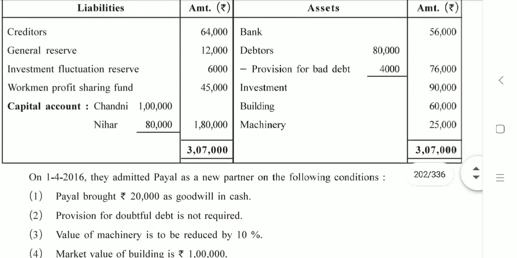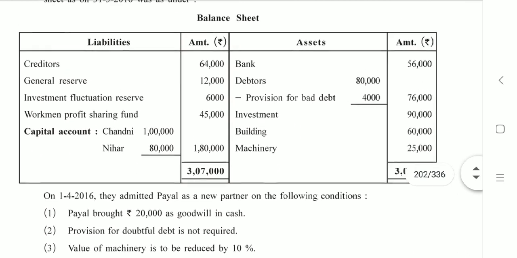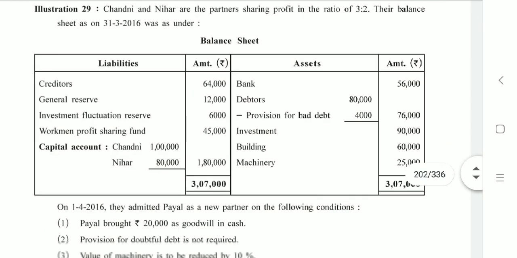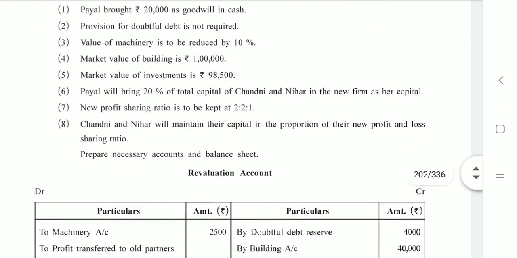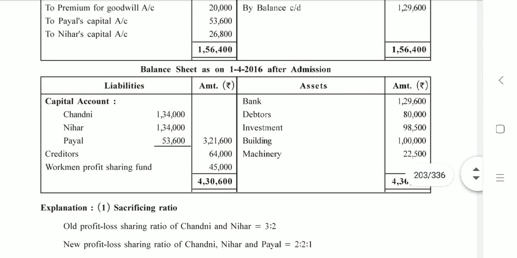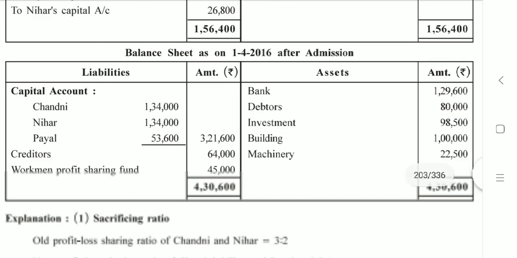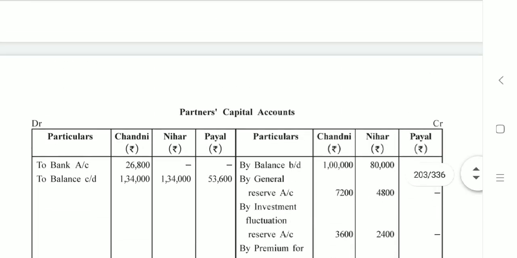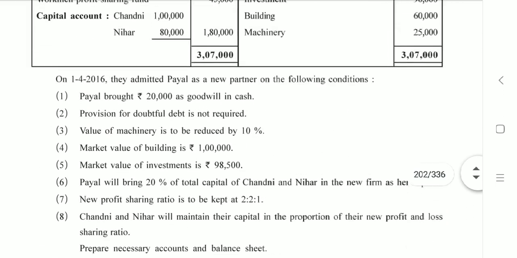Before that, we'll check the old balance sheet given in the question. We'll start from the liabilities side. The very first item mentioned is creditors. Now, as there was no adjustment over creditors, it will be written as it is in the new balance sheet. New balance sheet, credit side, you can see 64,000 as it was in old balance sheet. So the items which do not have adjustments attached with it are to be written as it is.